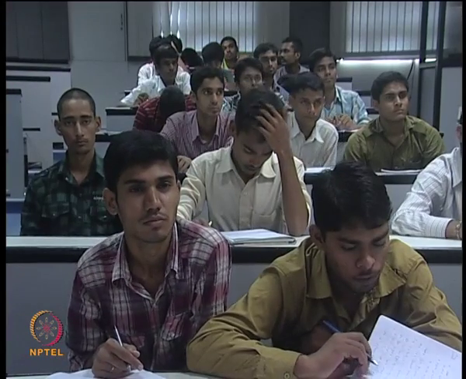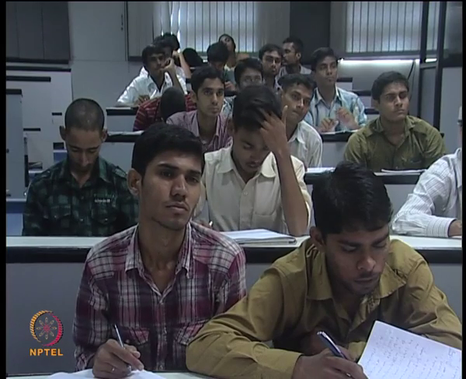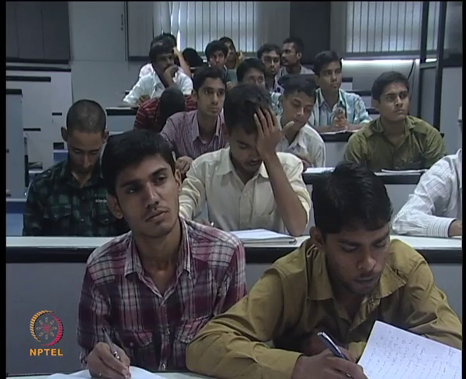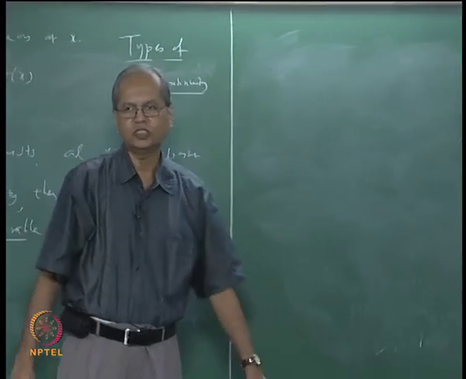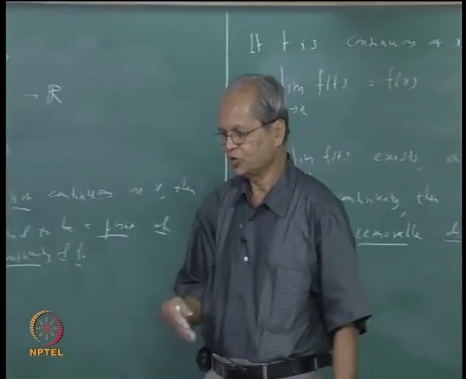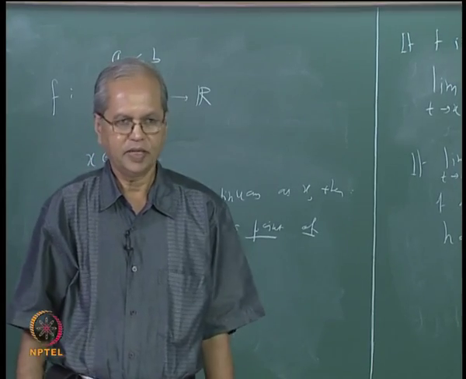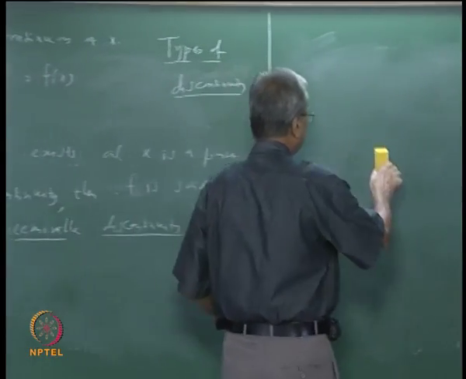What we shall do further is that we want to further classify those discontinuities. And to do that we will also define what are called, you must have heard of these things in your undergraduate course also, but let us recall again, the left hand limit and right hand limit of a function. Let us again use Rudin's notation.